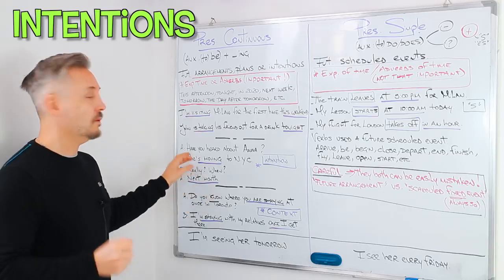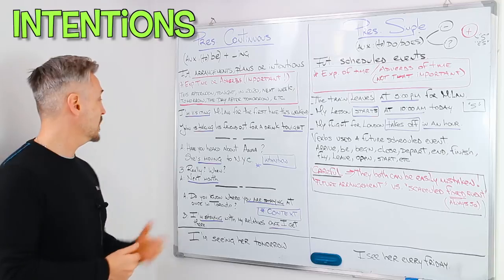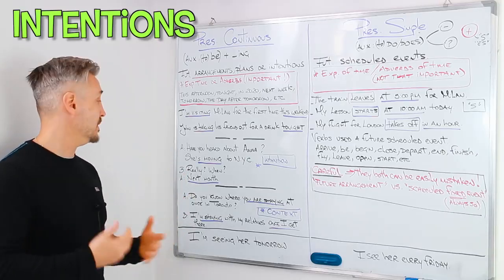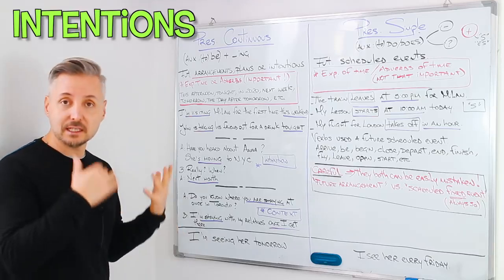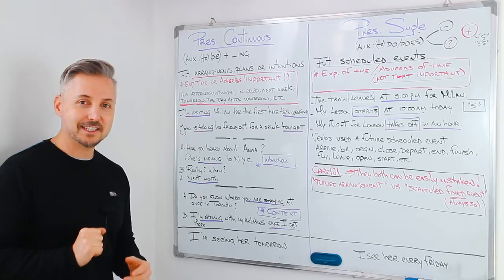Next month. So, have you heard about Anna? She's moving to New York City. The other person says, "Really? When?" And then she says, "Next month." Okay, so that's an intention. So let's look at the second example.